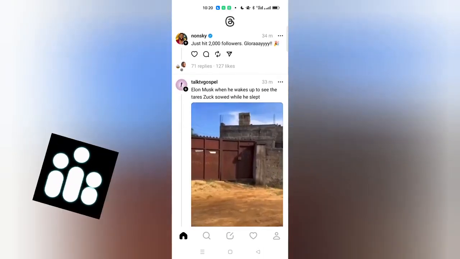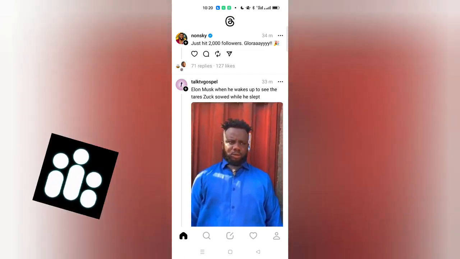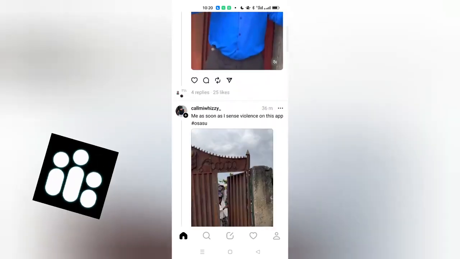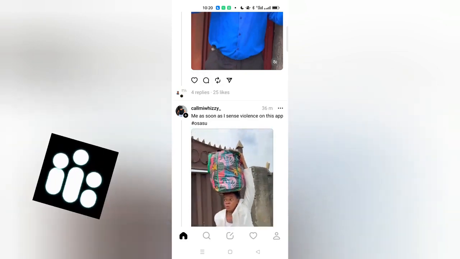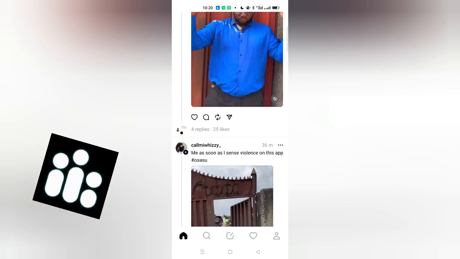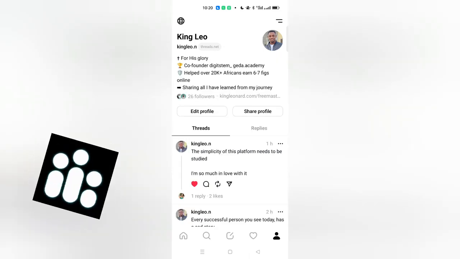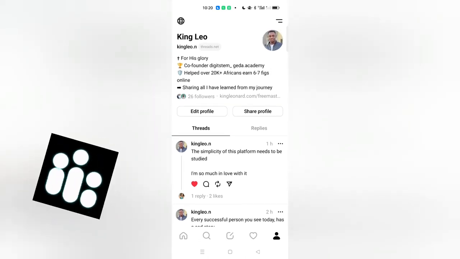So right now I've logged in. What you need to do is also log in. When you log in, you're going to receive a verification that will be sent either to your email or your phone number. Once you get it, just input it and you get access to your account here. They are going to ask you to update your bio, which I've done already. And you can also follow me. Just click on follow me.